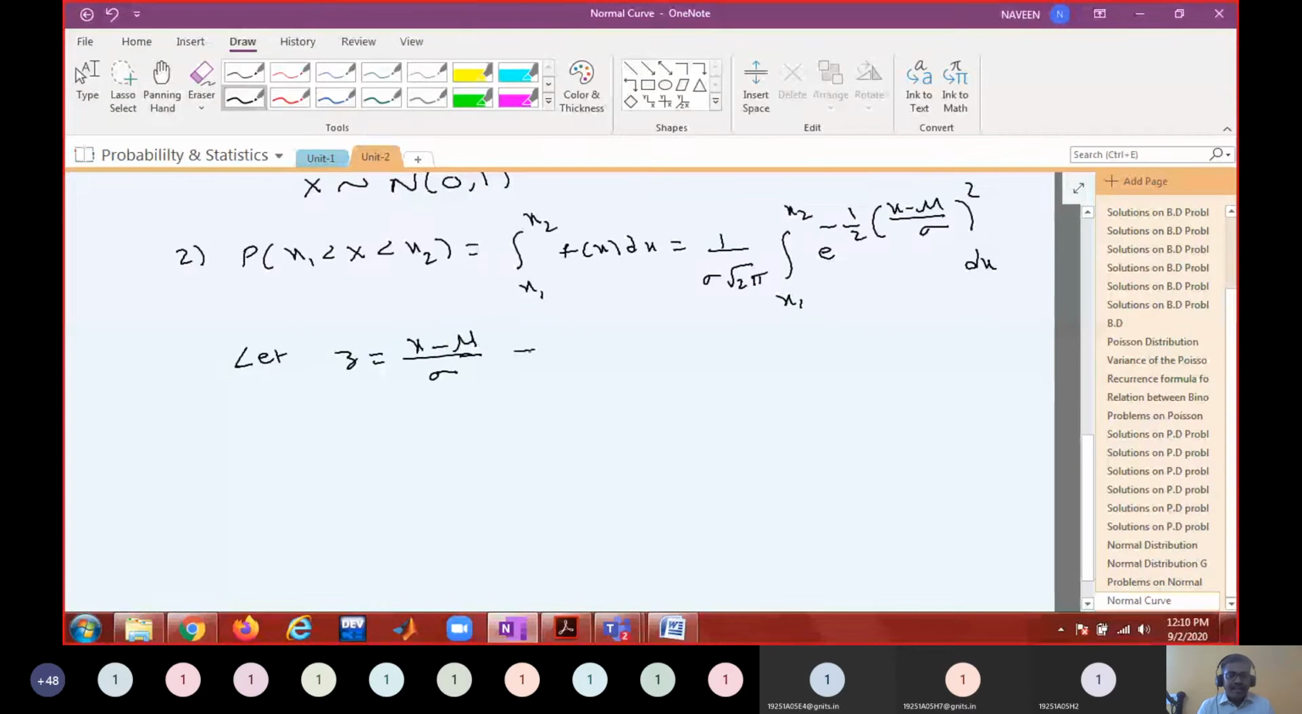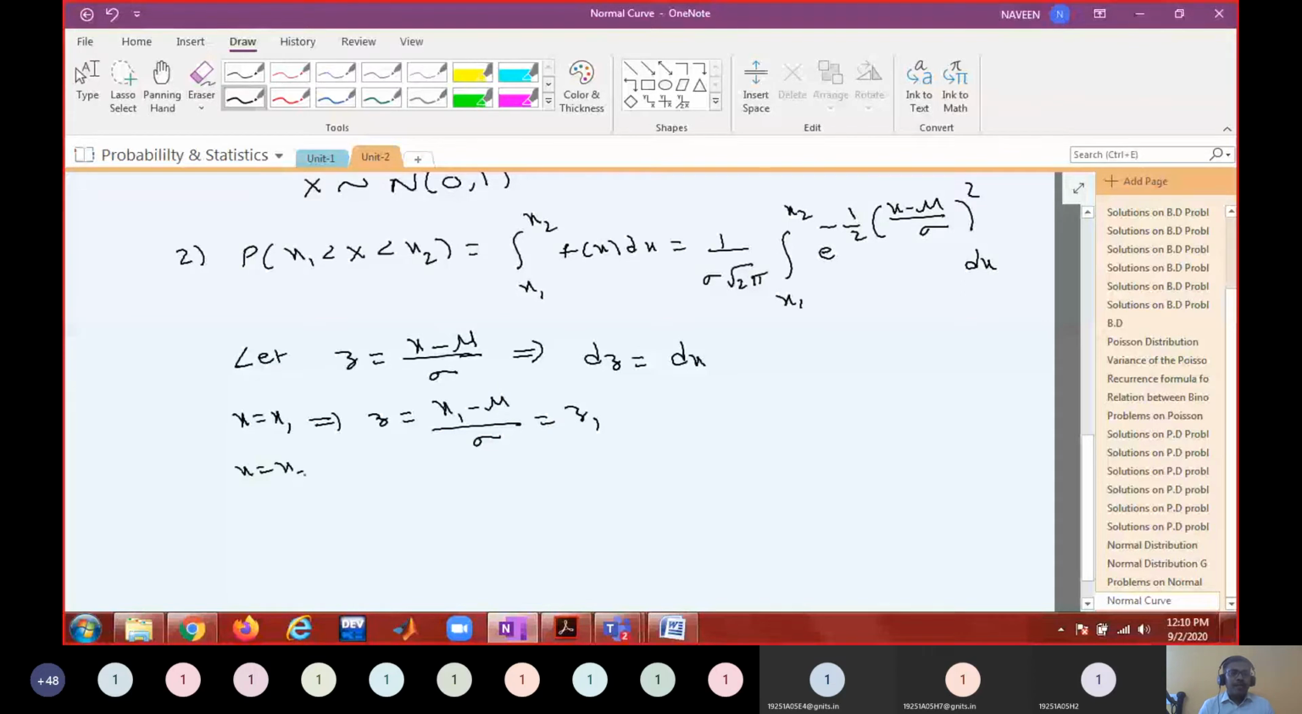Okay. So what is dz then when I change the variables? dz equals dx, because mu and sigma are constants. Then what will the z value be when you substitute x equal to x1? It is x1 minus mu by sigma. Call it z1.